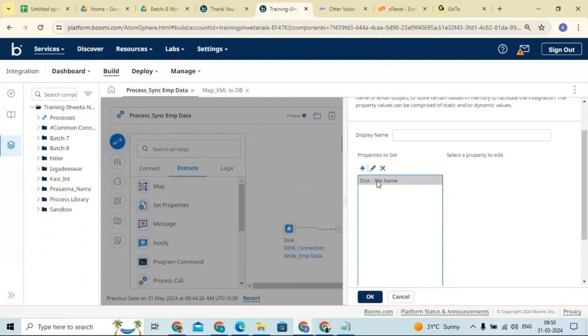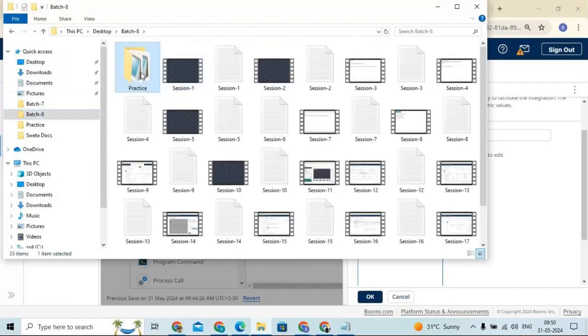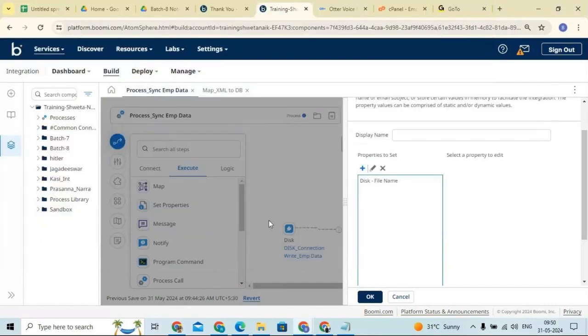Now for this file name we need to give the file name, we need to override it. If you are not giving any file name, it will take some random file names. If I open this, you see it is taking some different code, and by seeing that you will not understand what exactly it is saying. If you give proper naming, then it is going to be easy to understand. So for that we can assign the property values.